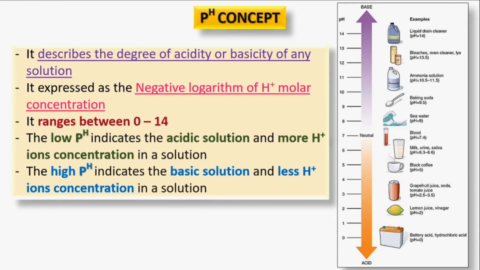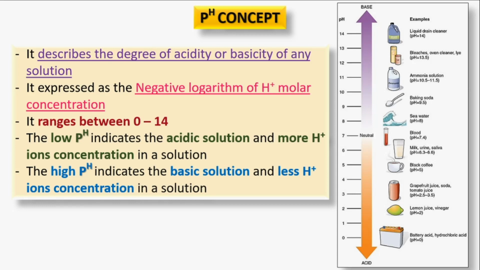So next is the pH. We are all aware of the two terms, base and acid. So how can we determine whether a substance is basic or acidic? Here is a way to determine that. It is called pH. pH shows whether a substance is acidic or basic.